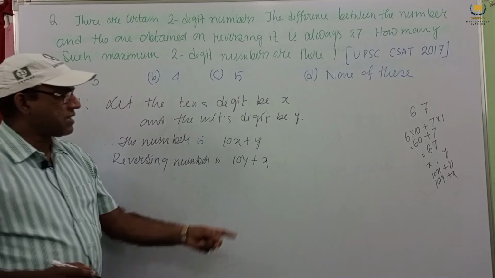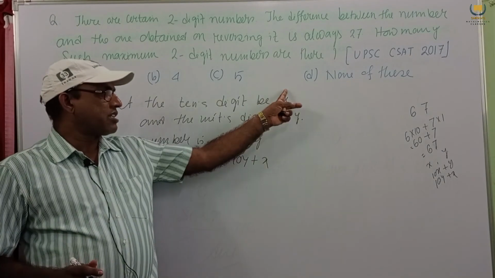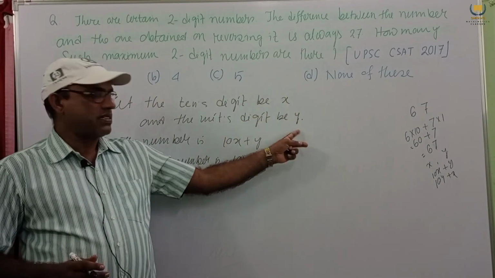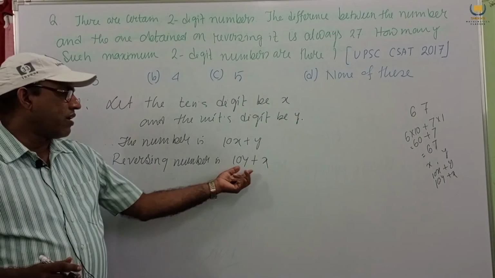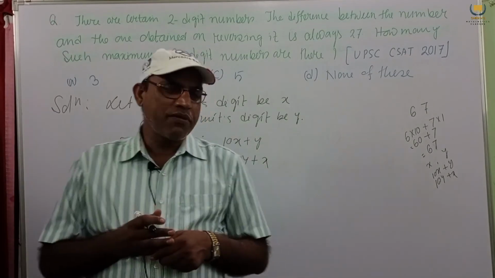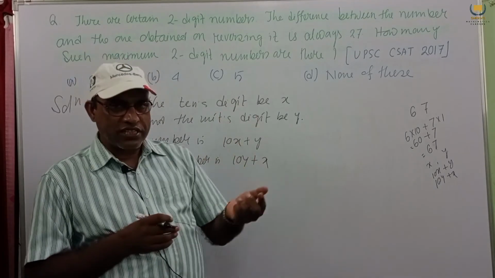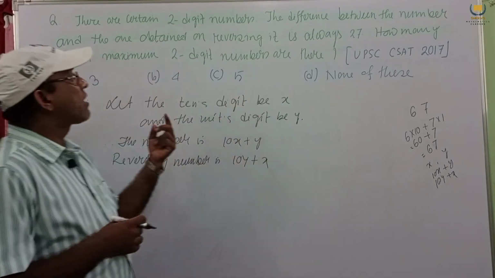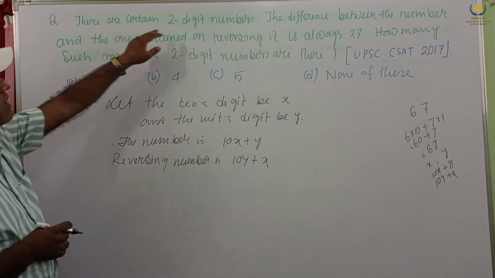If we reverse this, taking this one in tens place and this one in unit place, the number will be 10y plus x. So if this type of problem is given, you have to remember which one is tens place and which one is unit place. But according to the question, there is a certain two-digit number.